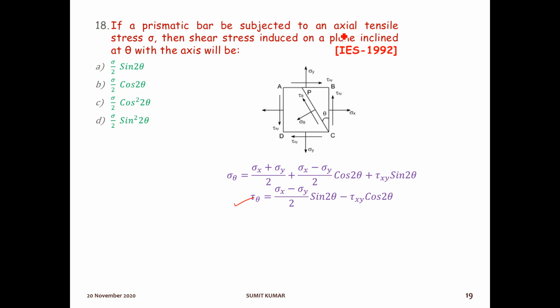Here only axial tensile stress is subjected on this bar, so shear stress will be 0. There is no mention of shear stress, so we will take tau xy as 0. Axial tensile stress means sigma x, so sigma x is sigma, and sigma y is not given, so we take it as 0. So it will be sigma by 2 sine 2 theta. Option number A will be the right answer for this question.